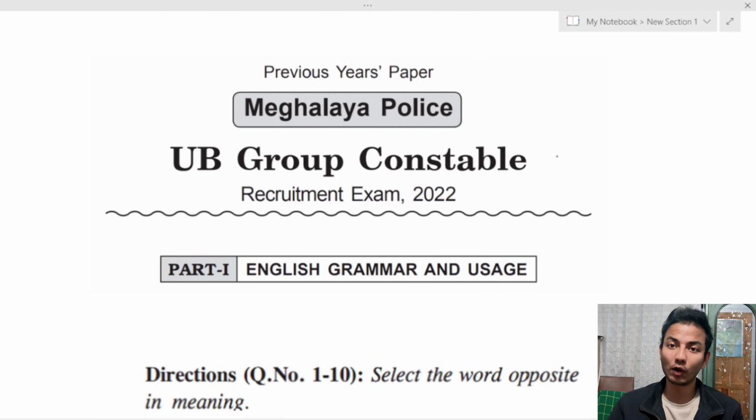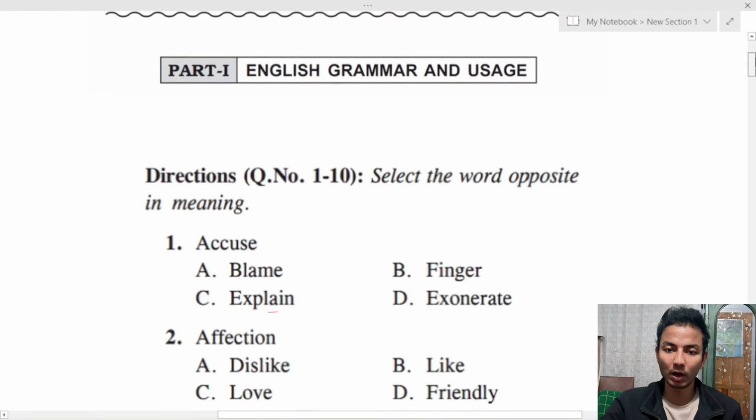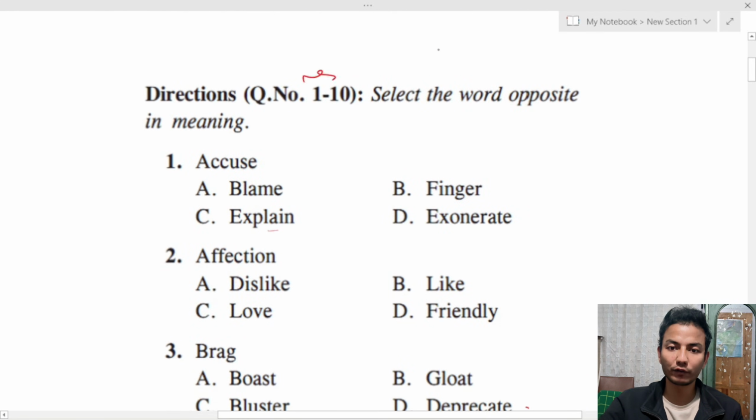Today we are going to solve the previous year question for UB Group 2022, and we are going to solve the English section today. So from question number 1 till 10, what you have to do is select the word which is opposite in meaning. Sometimes they may write opposite, sometimes they may write antonyms.